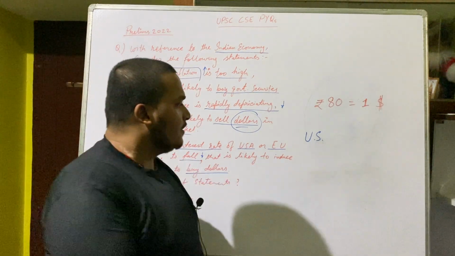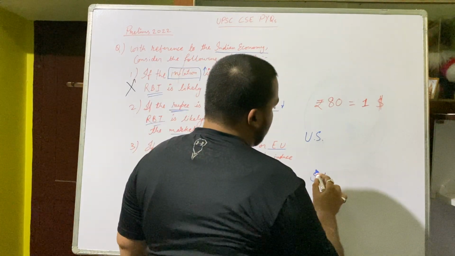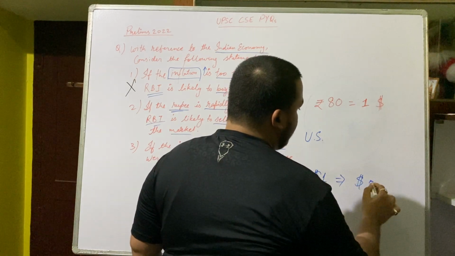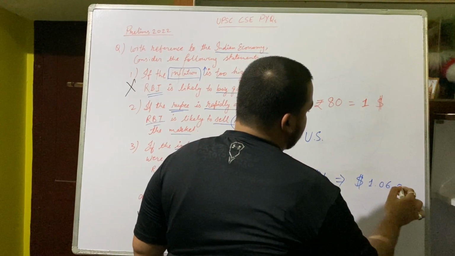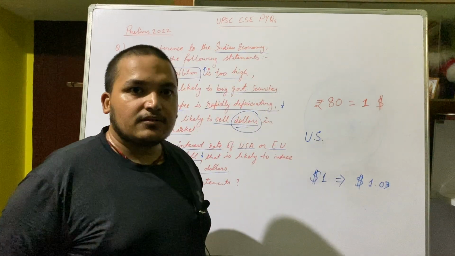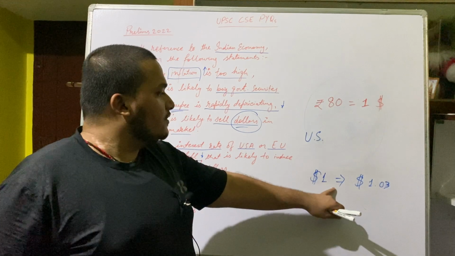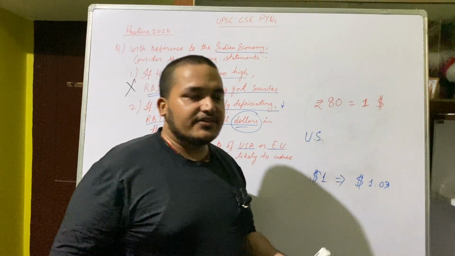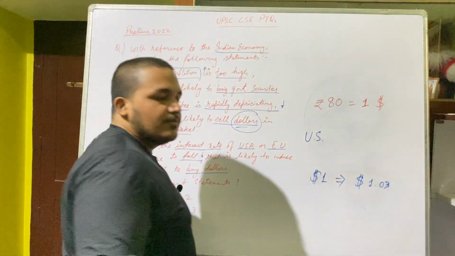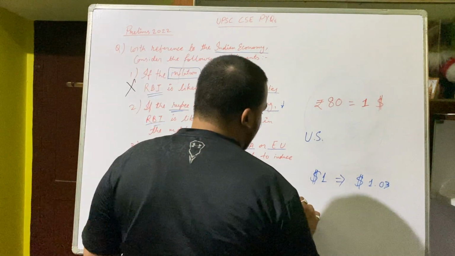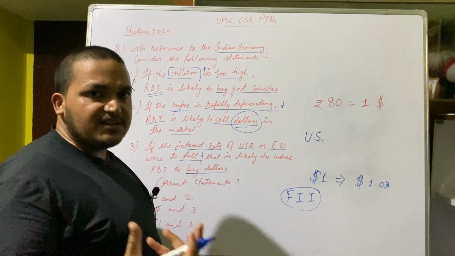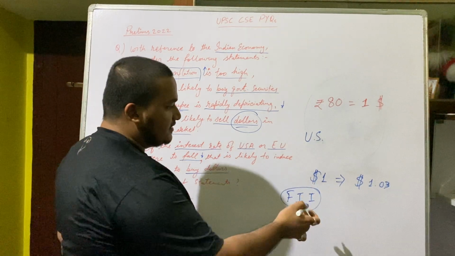If you give me $1, I will return after some time $1.06 or $1.03. Okay, so they have increased their interest rate. So what will happen? Every company like Apple, Amazon, or some FII, foreign institutional investors, means some foreign company, is investing.